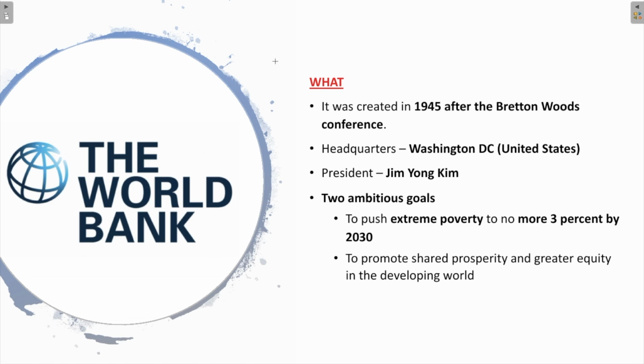The World Bank was created in 1945 after the Bretton Woods Conference. What is the purpose of establishing the World Bank? So that an institution could be established at an international level that provides loans to the developing countries for their capital programs. So the basic purpose of the World Bank is providing loans. As the name suggests, it is a bank and it provides loans to the developing countries for capital programs.